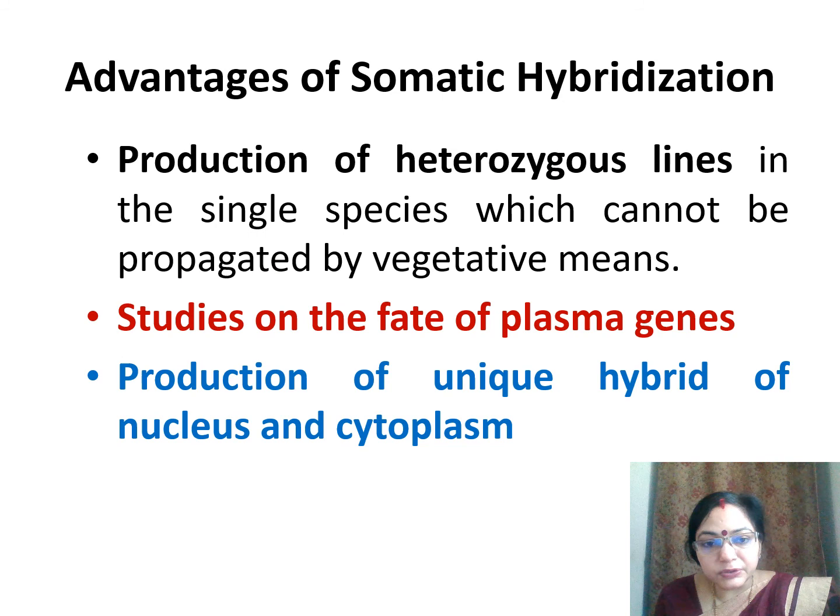It is utilized in production of heterozygous lines in the single species which cannot be propagated by vegetative means. It is used in study for the fate of plasma gene. It is utilized in production of unique hybrid of nucleus and cytoplasm, which was not possible otherwise.